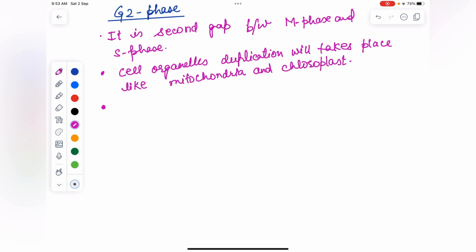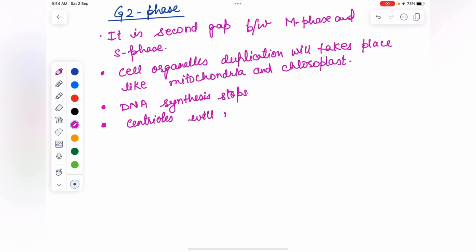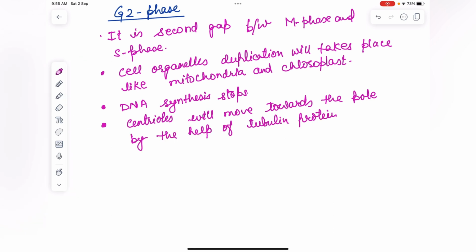DNA replication will stop in this phase, but the synthesis of proteins will take place for the next phase. In this phase, the centrioles will move towards the poles, with the help of tubulin fibers.